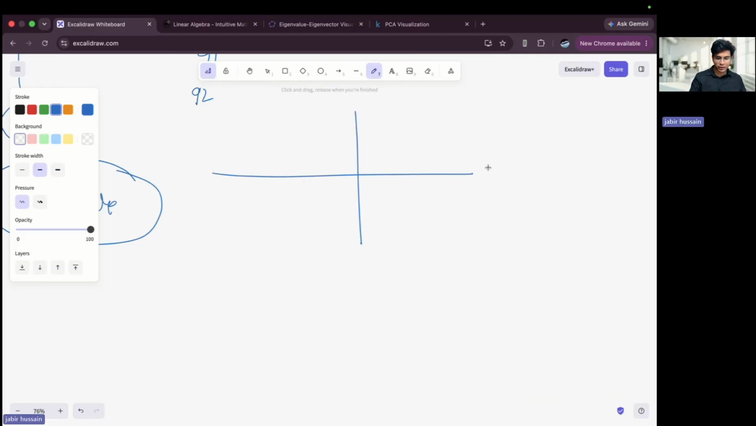I will draw my gene 1, my gene 2. Okay, and I will draw the points as well. Let's say this is my cat1, cat2, cat3, cat4, and cat5. Okay, 1, 2, 3, 4, and 5.